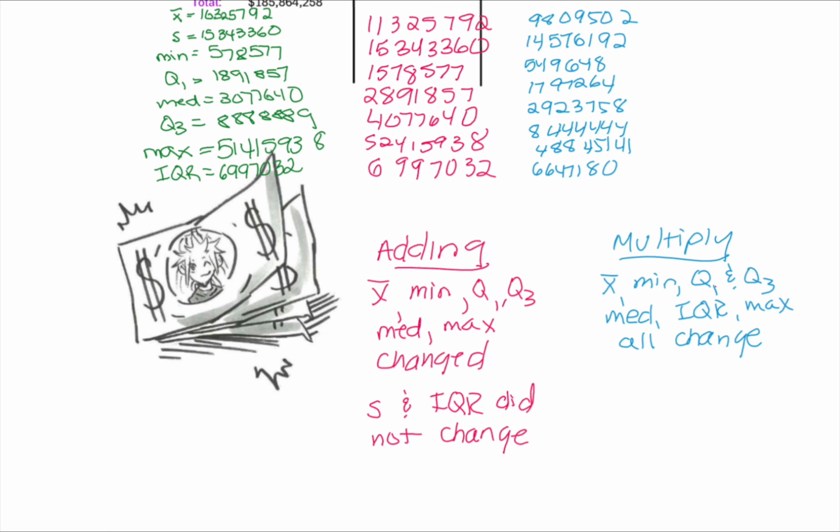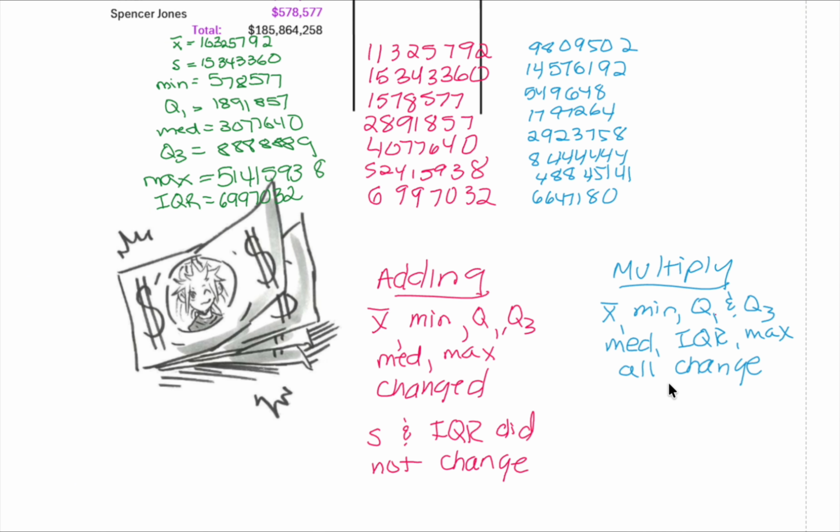We transform data like this because it makes numbers easier to interpret, it makes calculations simpler, and it lets us compare data more cleanly. But even after transforming, the story of the data stays the same. So anytime you see a transformation question, ask yourself two things: did we add or did we multiply? That tells you exactly what changes and what doesn't.